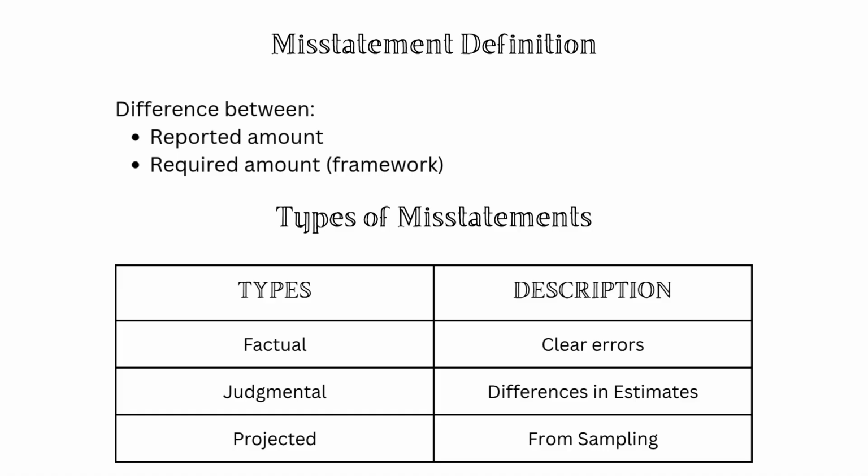Generally, misstatements fall into three categories. First, factual misstatements. These are clear and undisputed errors. For example, a mathematical mistake in calculations. Second, judgmental misstatements. These arise from differences in accounting estimates or judgments. For instance, disagreement over the useful life of an asset. Third, projected misstatements. These are based on audit sampling. In other words, the auditor projects errors found in his sample to the entire population.